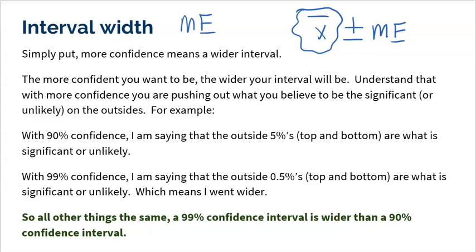And then if I switch to a 99% confidence interval, now I'm pushing further out. Now that outside 1% significant is split up, 0.5% at the top, 0.5% at the bottom. So I had to go wider. So all other things the same, a 99% confidence interval is wider than a 90% confidence interval.